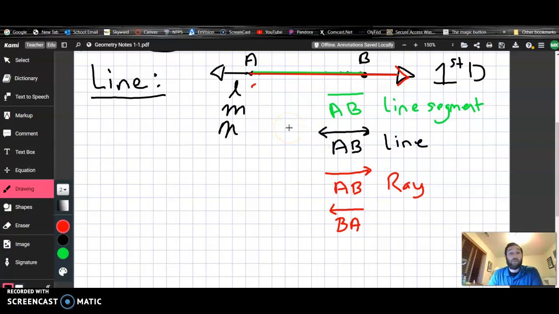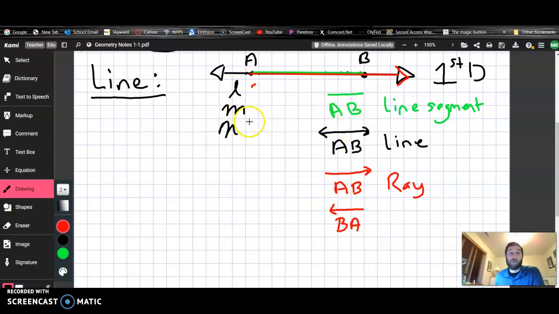And so those are the three different types of lines. A line segment ends on both sides. A line continues off forever in both directions, and a ray has an arrow over one side or the other. This is why we like naming them by points. This is why we like using the letters at the same time, because it's an easy way to track what sort of line we're looking at.